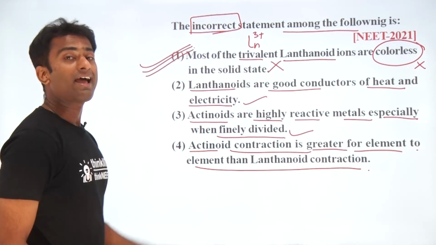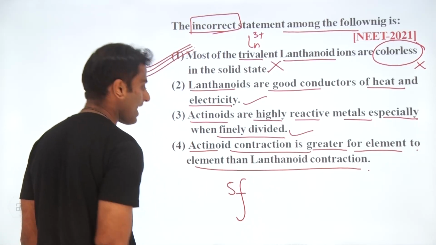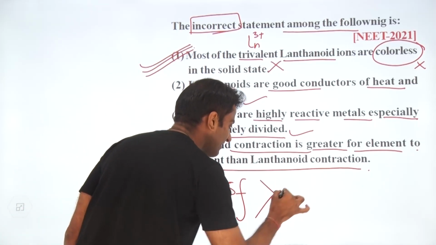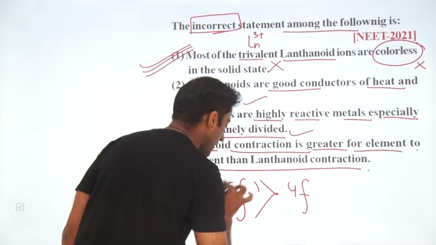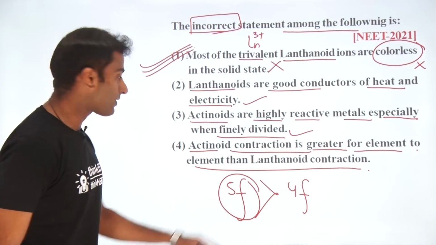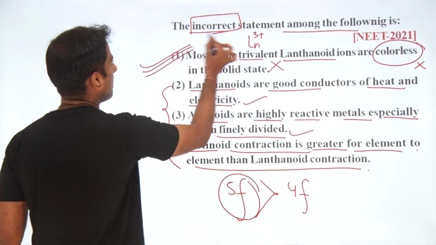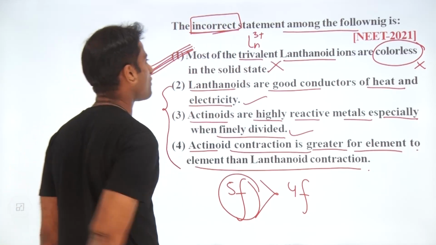Yes, of course. Contraction of the 5f electrons is greater as compared to 4f because the shielding effect is not appropriate in this case. So all of these are correct, but we want the incorrect one. First option is going to be your answer.